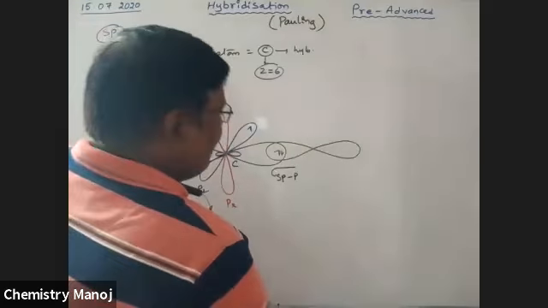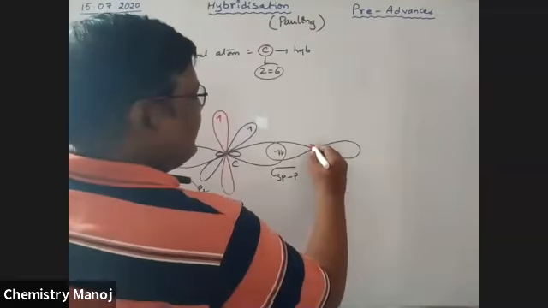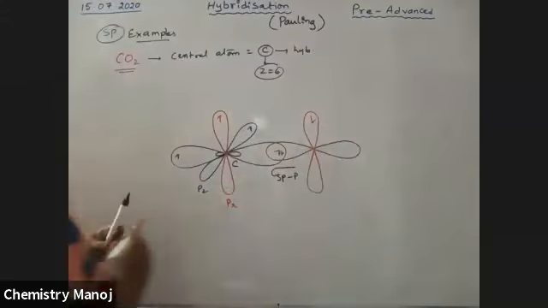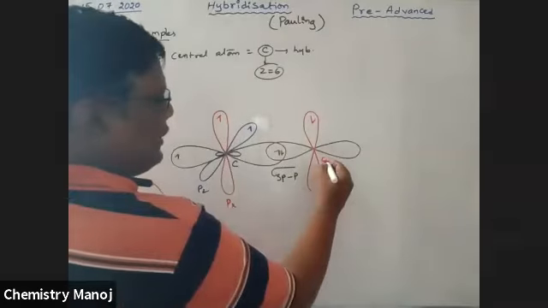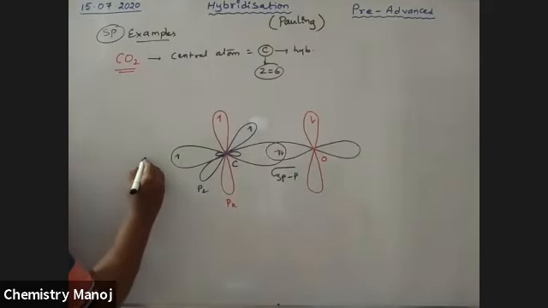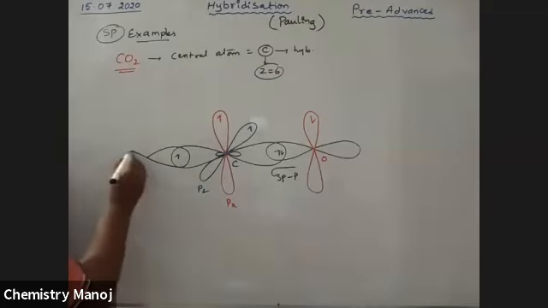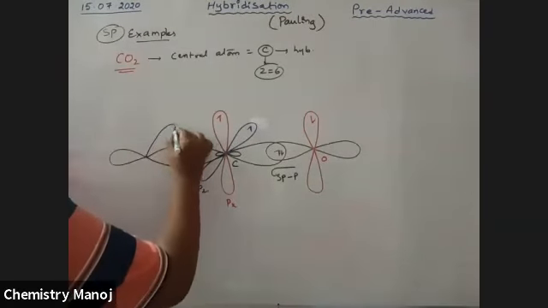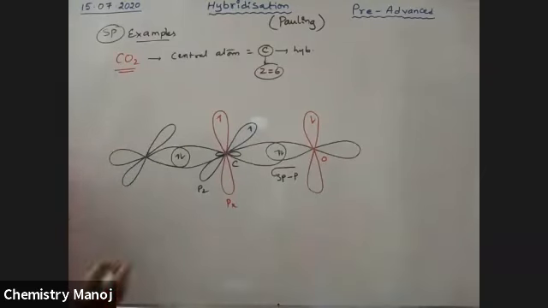Next, it has one more pure p orbital, with its unpaired electron, from the oxygen side. Next, one more oxygen is there, the second oxygen. This is the pure p orbital of the second oxygen. It has its unpaired electron. And one more pure p orbital is there, like this, with its unpaired electron.